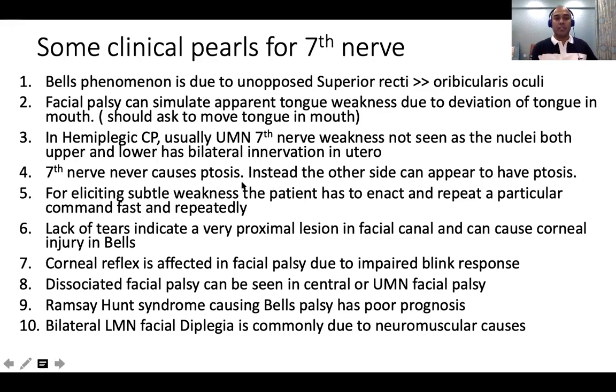The 7th nerve never causes ptosis. Instead, the other side can appear to have ptosis. So this is very interesting. Sometimes if one side is open and one side is closed, you may think that the other side is having ptosis, but it is not true, right? It's called pseudoptosis.